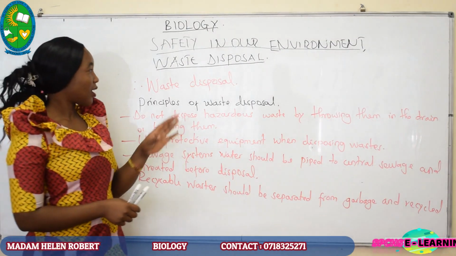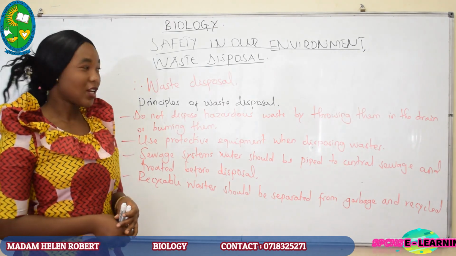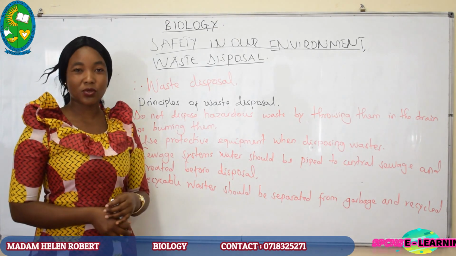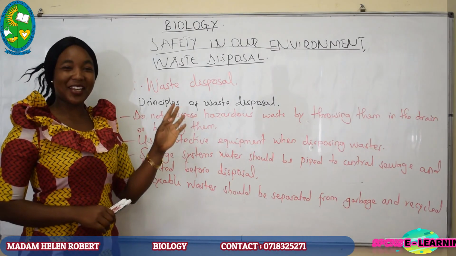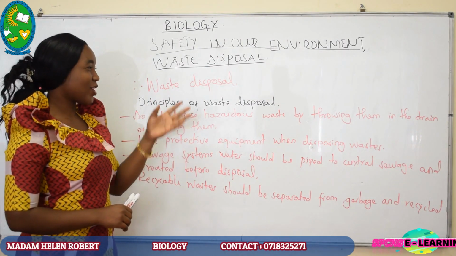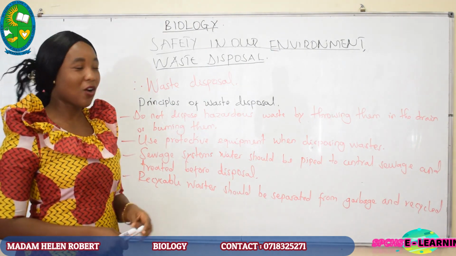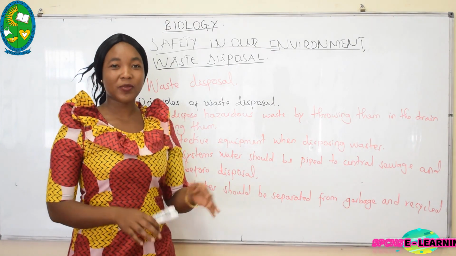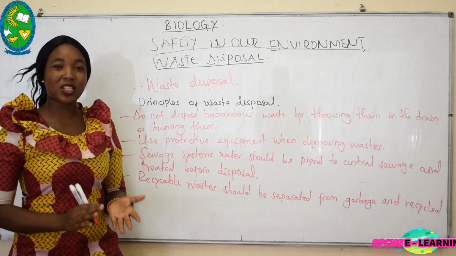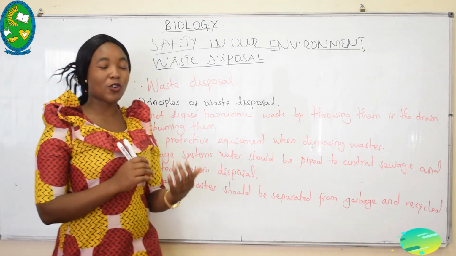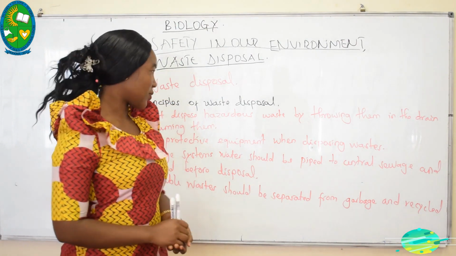Seeing the meaning of waste, types of waste, source of waste, now we are going to see on waste disposal. How can we dispose those wastes? According to the definition, waste disposal is the process of removing waste or collecting waste from the environment or from where you are. Waste disposal means that you remove or you collect those unwanted or unused material.